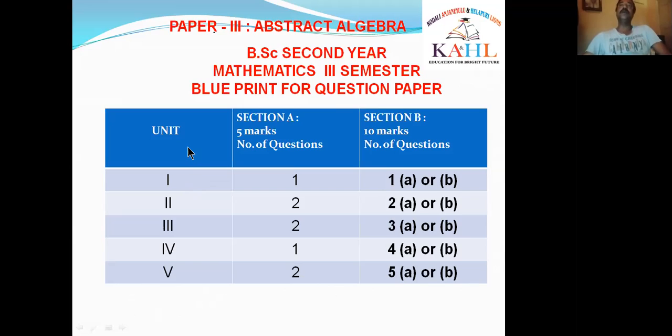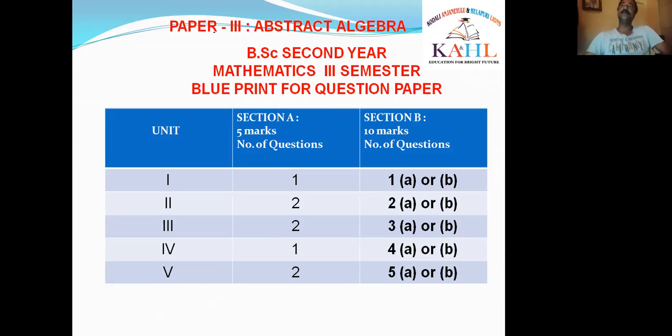In that, if we go to the 75 marks, unit 1, unit 2, unit 3, unit 4, and unit 5 all contain section A, 5 marks. That means unit 1 contains only one 5 marks question. Unit 2 contains two 5 marks questions. Unit 3 contains two 5 marks questions. Unit 4 contains one 5 mark question. Unit 5 contains two 5 marks questions. The total is 8 questions of 5 marks, but you have external choice for this. You have to write only 5 questions. Each question carries 5 marks. That means 5 fives are 25 marks for this section.